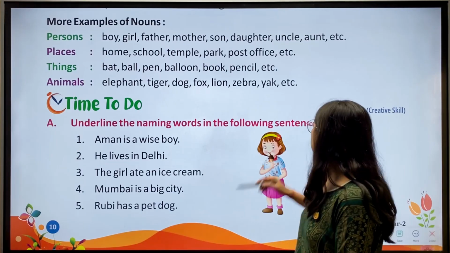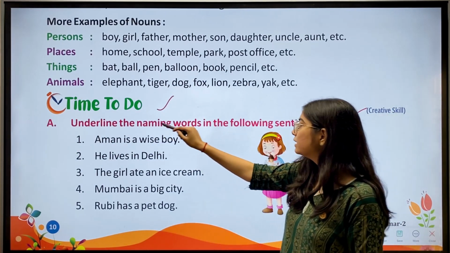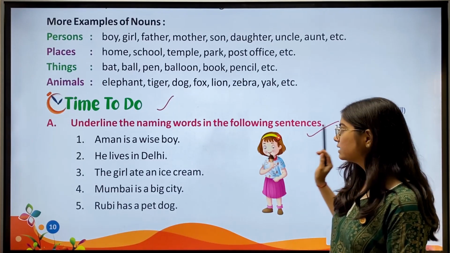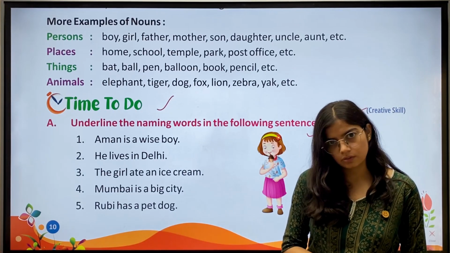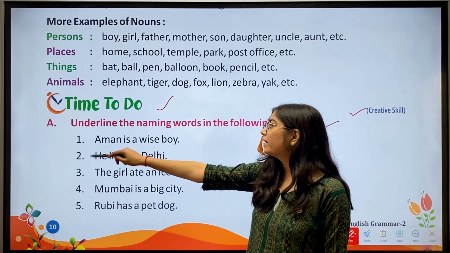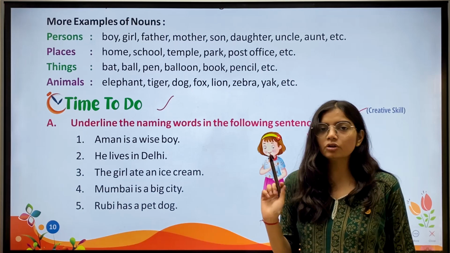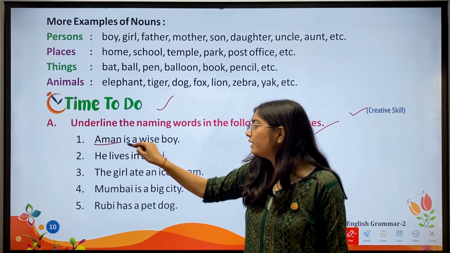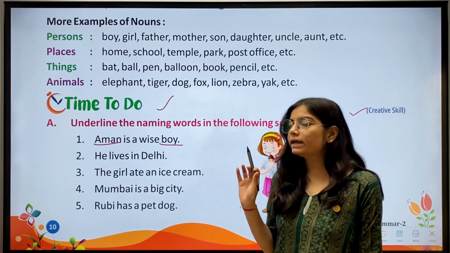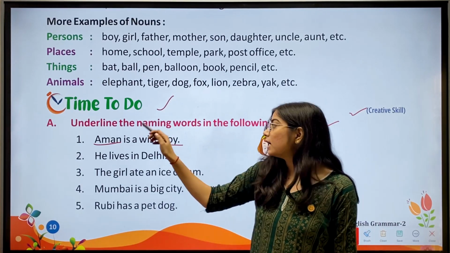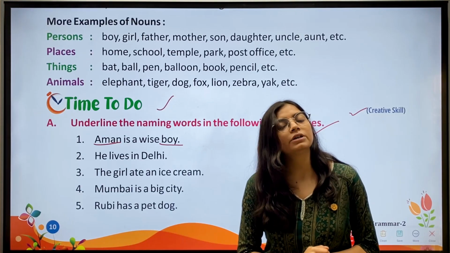Okay. Now we have creative skill. Time to do A. Underline the naming words in the following sentences. So we have to underline the naming words. Okay. Now the first one, Aman is a wise boy. So here Aman is the naming word. Also boy is a naming word, as Aman and boy both refer to the name of a person.